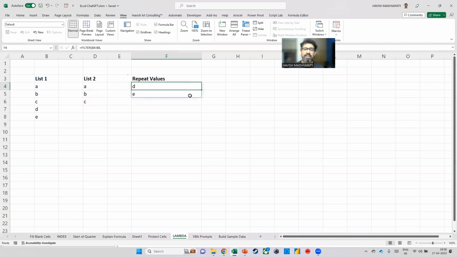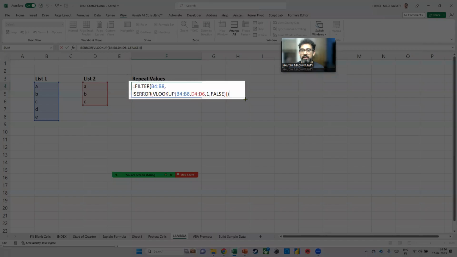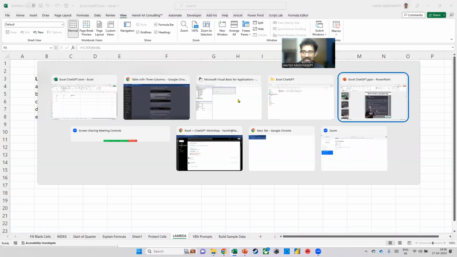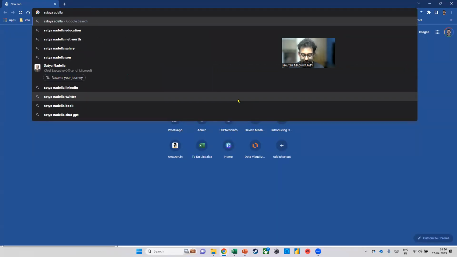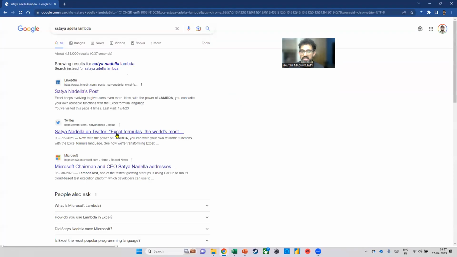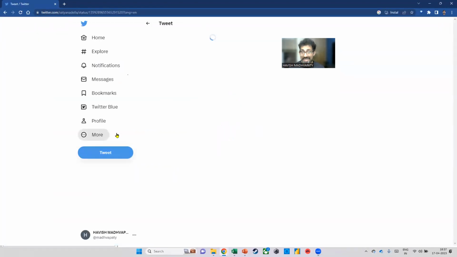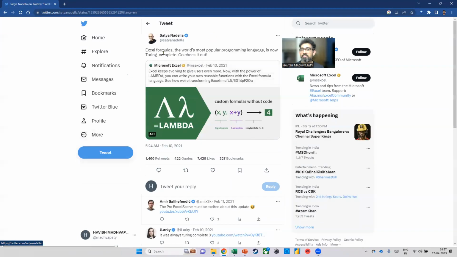So the purpose of a Lambda is that you can create a repeatable function. Let me explain. So this is the function that I have with me, right? And just to give you some background, the introduction of Lambda in Excel was such a big deal that when it was introduced, Satya Nadella basically went everywhere. And he spoke about how Excel formulas, which are the world's most popular programming language, has now become Turing complete. So I'm not making it up. I'm not telling you I feel it is important. Satya Nadella went everywhere and tweeted that Lambda is one of the biggest, not just an improvement, but the biggest introduction of a new feature that has happened in Excel, right?